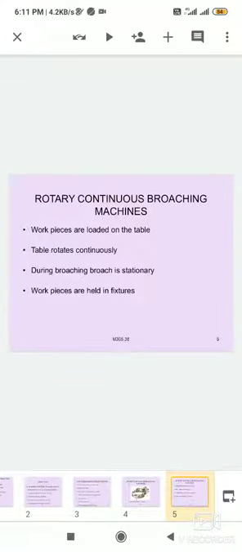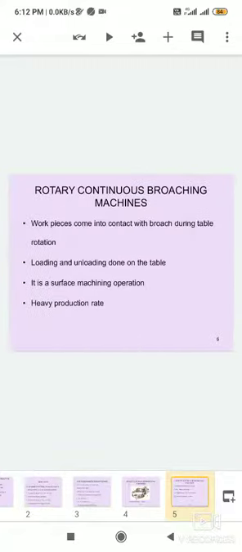Workpieces are loaded on the table. It is compulsory in every machine to hold the workpieces on the table. In this rotary continuous broaching machine, the table rotates continuously. Workpieces are clamped on the rotary table and held in fixtures, while the broach is stationary.